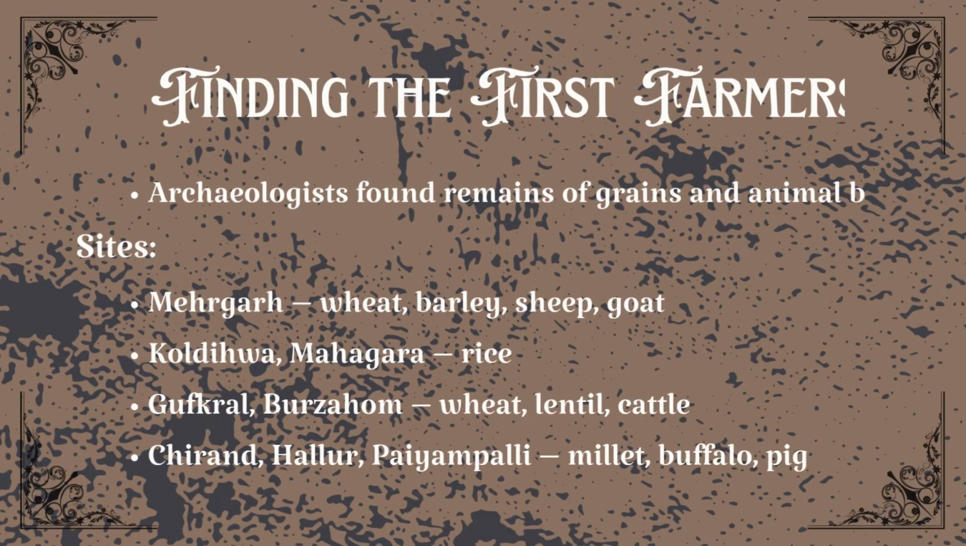Finding the first farmers and herders. How do we even know all this? Because archaeologists found clues, grains, bones, and even burnt seeds from ancient sites. They tell us which crops were grown and which animals were tamed.